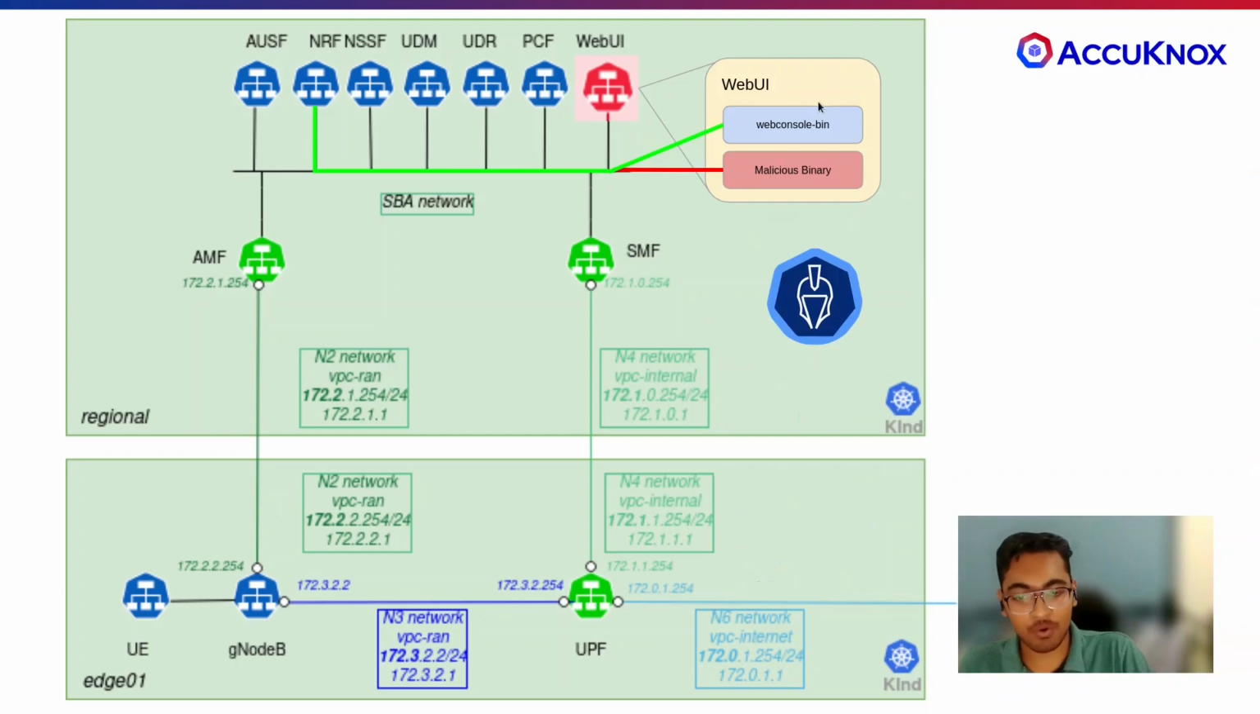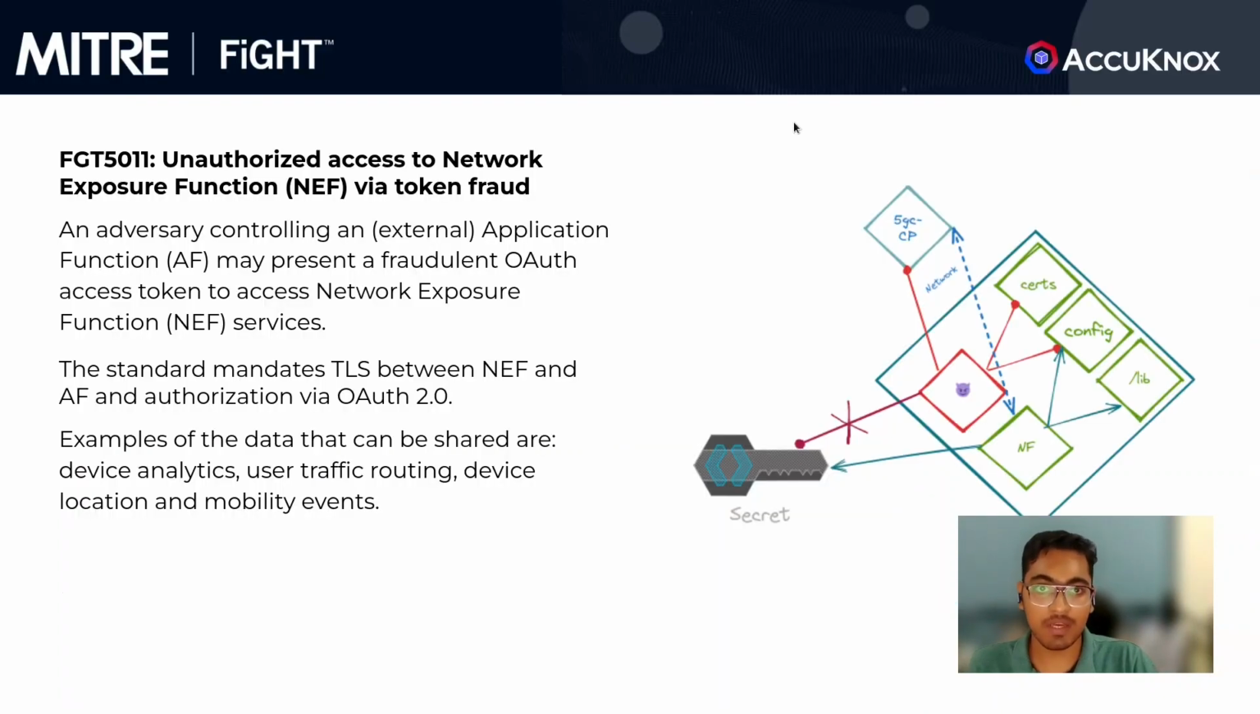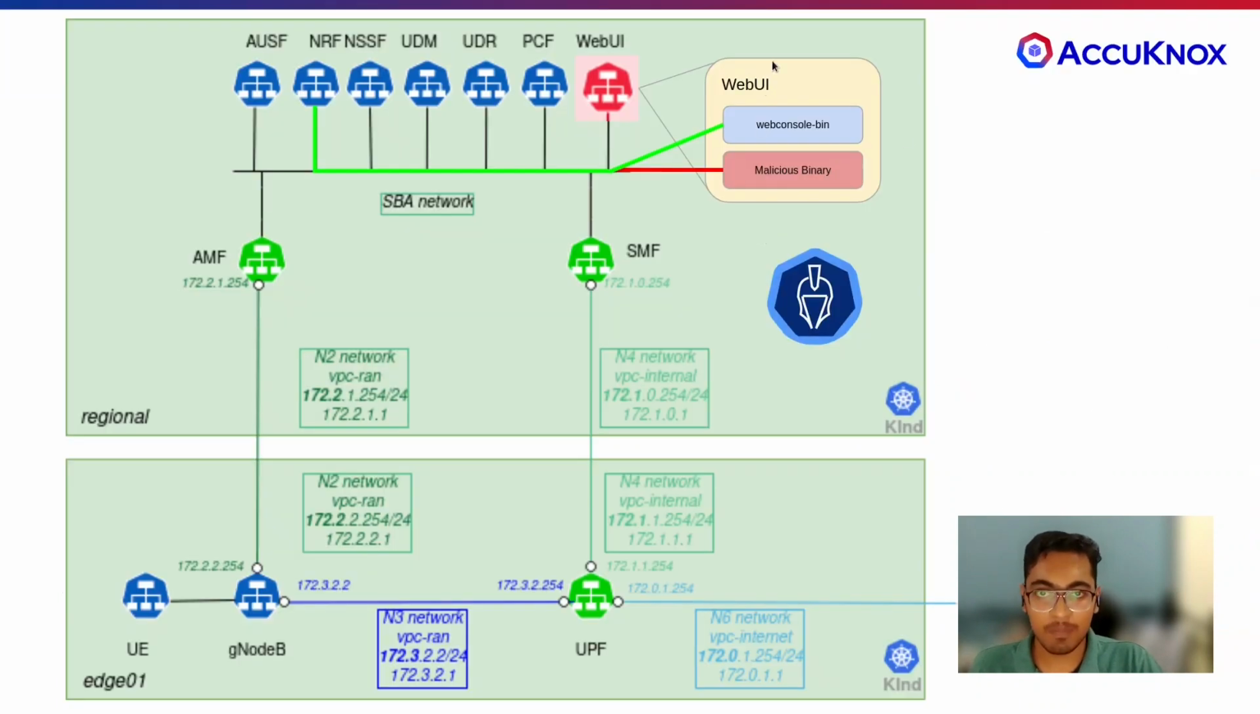This is how KubeArmor applies the policy. We have the web UI pod, which has the web console binary, and then a malicious binary, which is from the attacker and which is trying to access the NRF and compromise your entire 5G control plane. But since we have the zero trust policy applied, the attacker itself is contained and is not able to take any action.